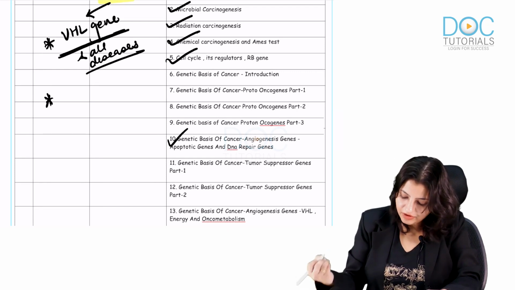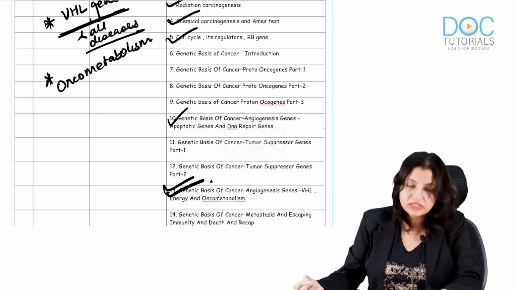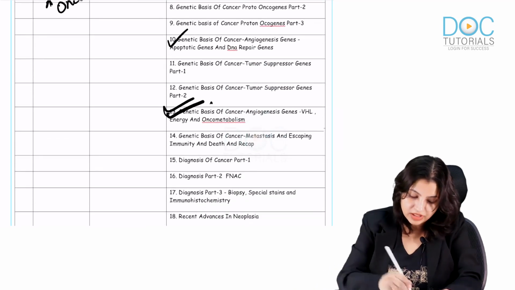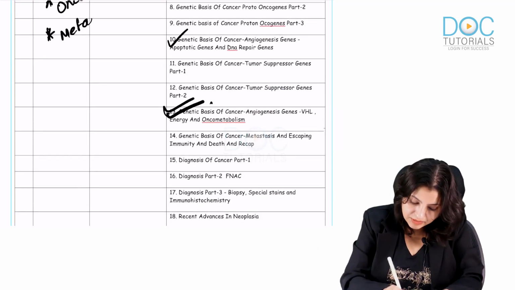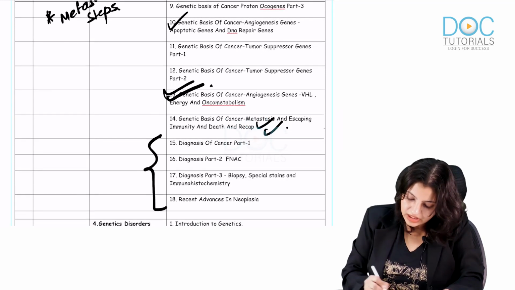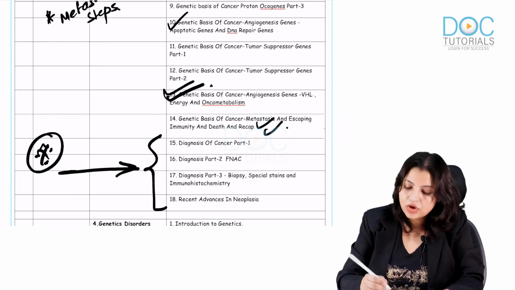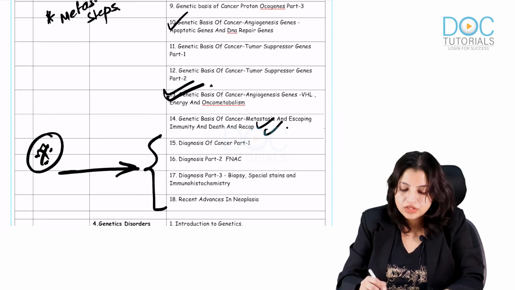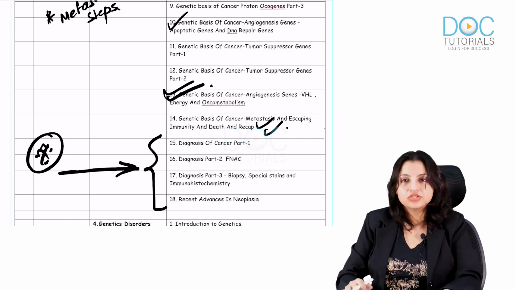Apart from that, everybody should know about oncometabolism. Please remember, genetic basis and oncometabolism are very, very important. Then everybody should know the steps in metastasis, that's very important, and the diagnostics and the advances. This is very, very important because nowadays the key focus of the exam is the integrated point of view. So they will be asking a lot of techniques, so your techniques should be crystal clear. These are the things you must know in neoplasia.